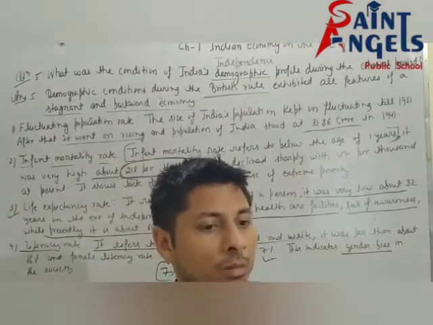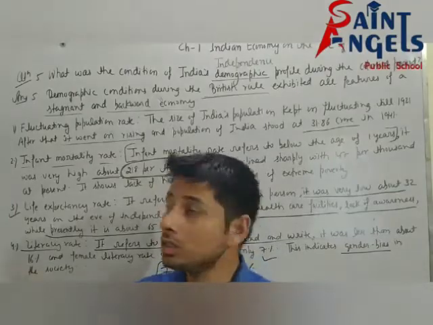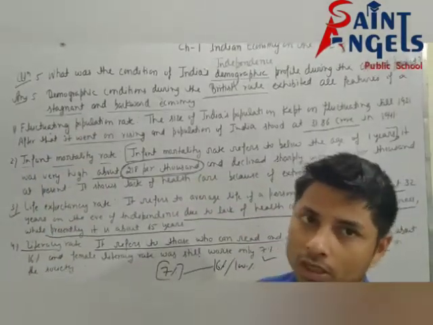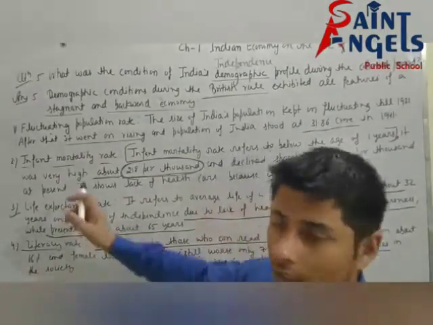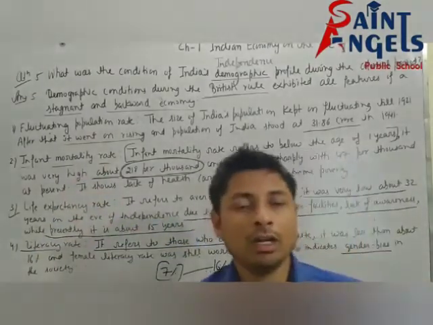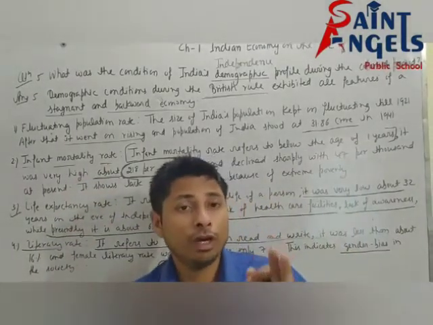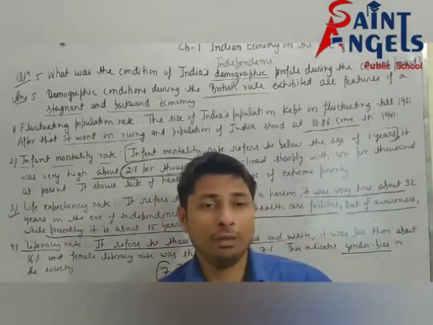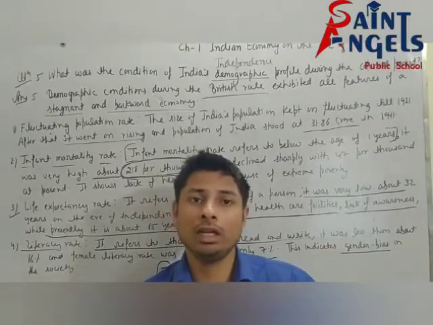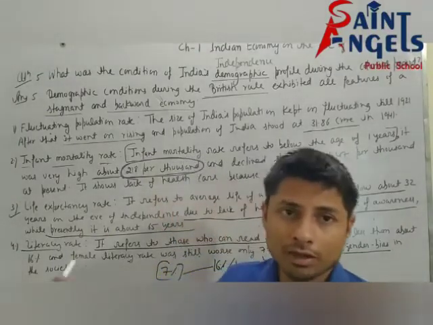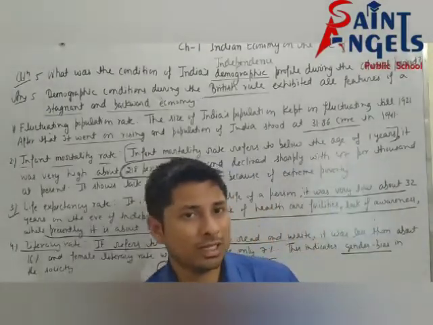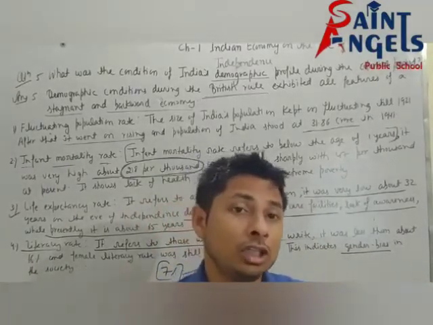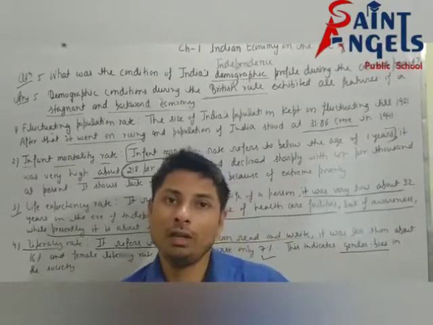You can say on the eve of independence, the population rate was fluctuating. Second, the infant mortality rate was very high on the eve of independence, about 218 per thousand. And the life expectancy rate was very low, about 32 years on the eve of independence.